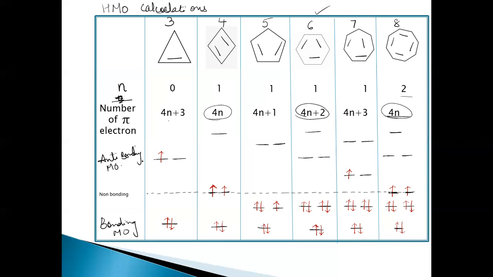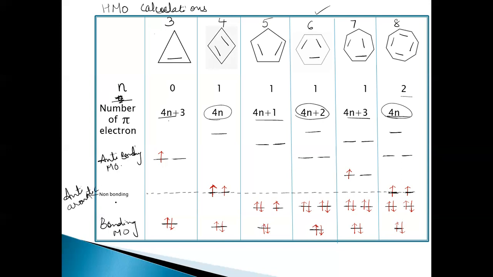When the antibonding molecular orbitals are filled, it is said to be non-aromatic. So here this is non-aromatic, here this is also non-aromatic, and this is also non-aromatic. When the bonding molecular orbitals are filled in a destabilizing way, then it is anti-aromatic, and it leads to a destabilizing effect.